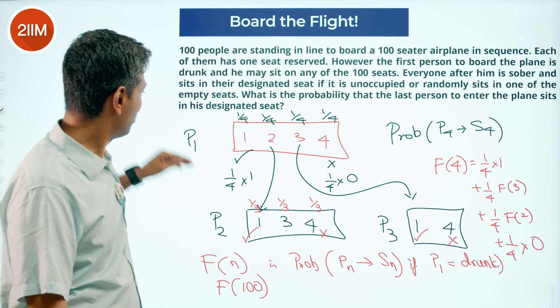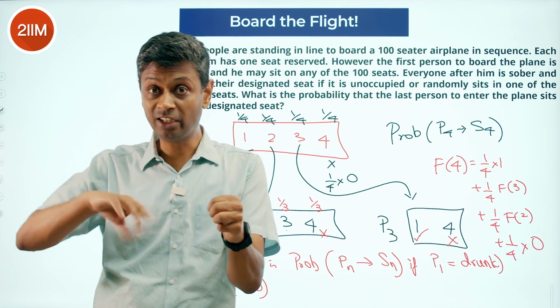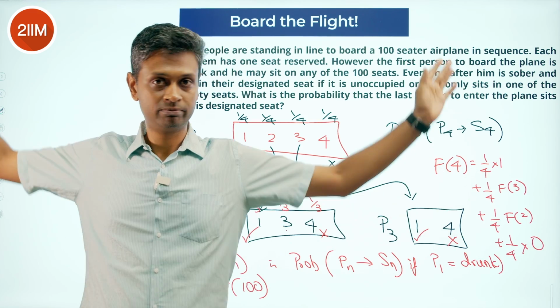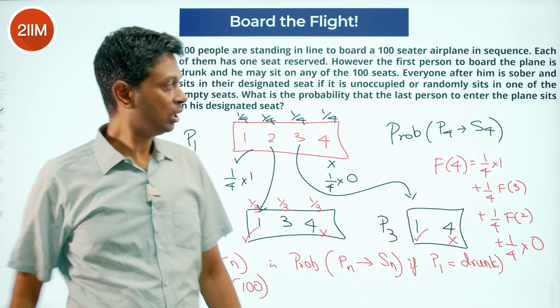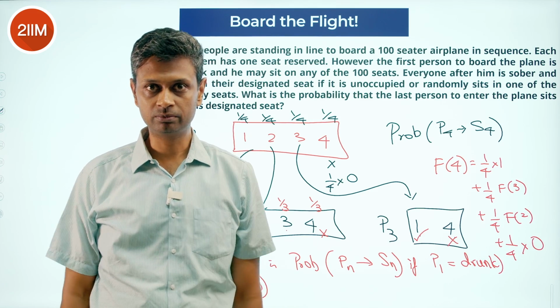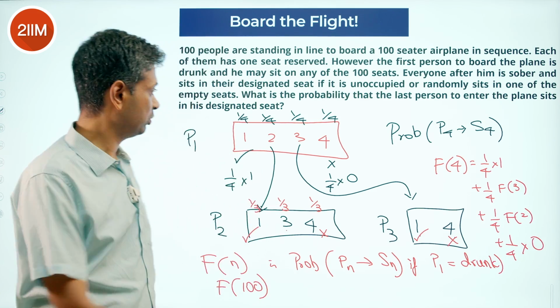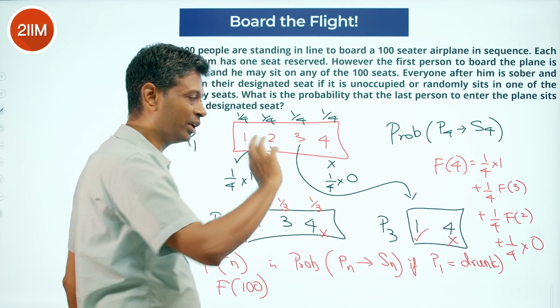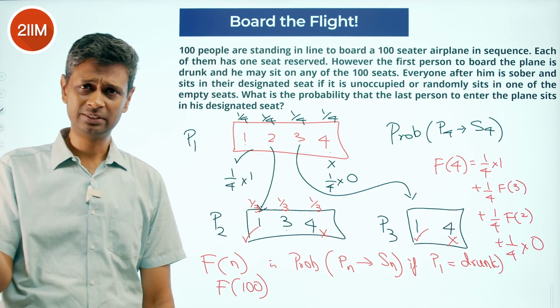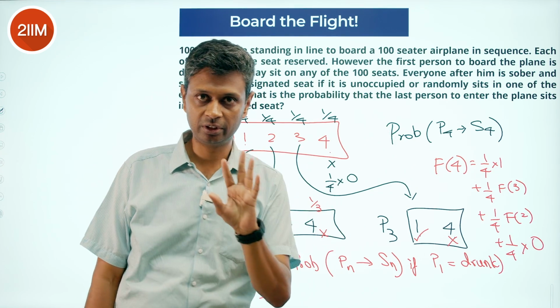Right? First, when there are 4 people in the game, first person comes. If he takes seat number 1, randomly but happening to take a right seat, game over. Everybody is happy, everybody gets their seat. If he takes seat 4, game over. Step 1, game is over. You have to say the last person cannot get a seat. This 1 by 4 and this 1 by 4 are the easiest to deal with. Right? Done. This 100% last person gets a seat. This 0% last person gets a seat.